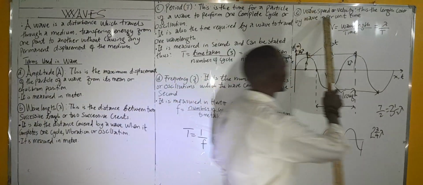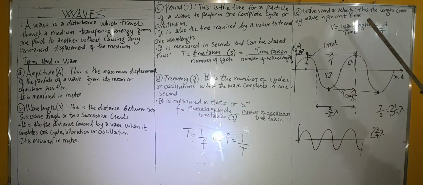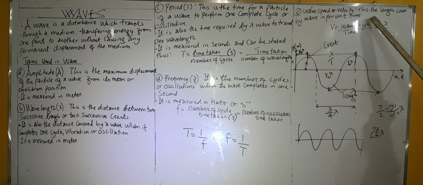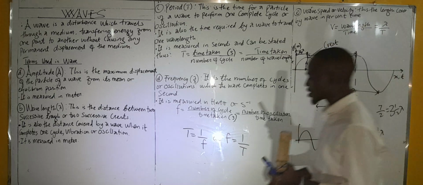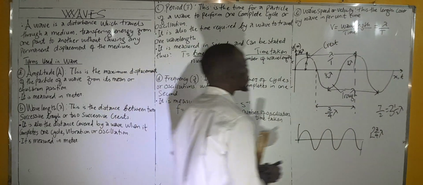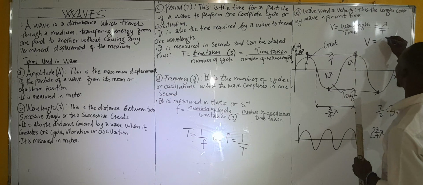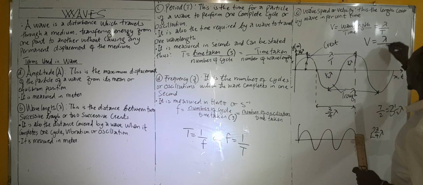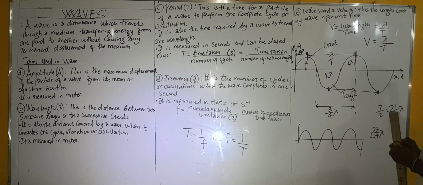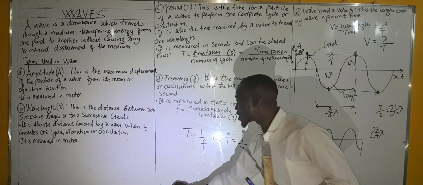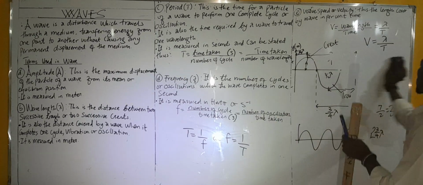Let's go to the wave speed, or velocity. This is the length covered by the wave per unit time. So speed or velocity is wavelength lambda over period. Now, look at something.